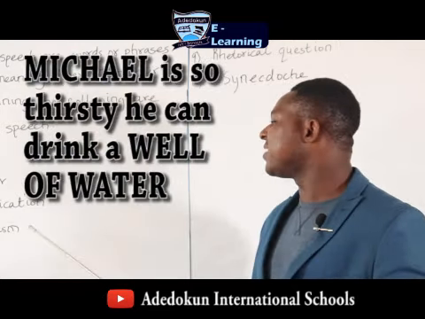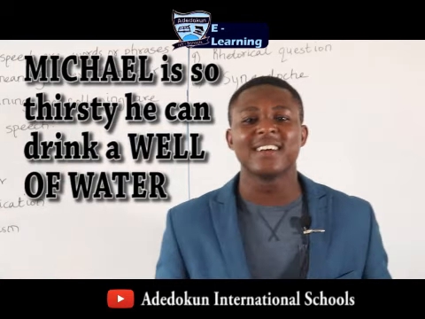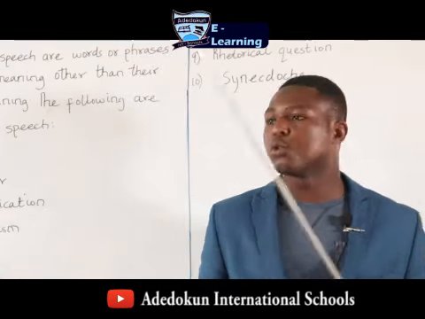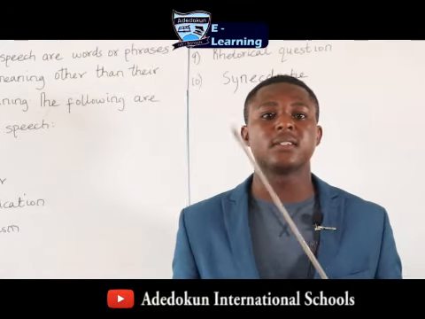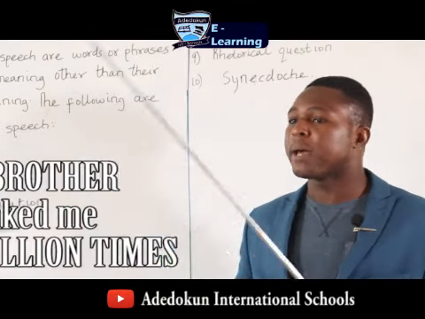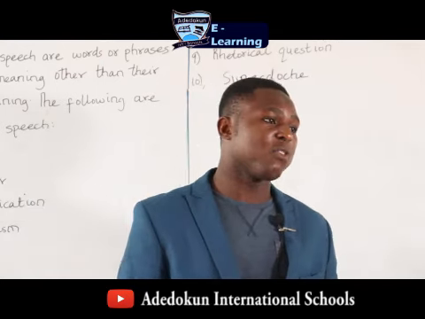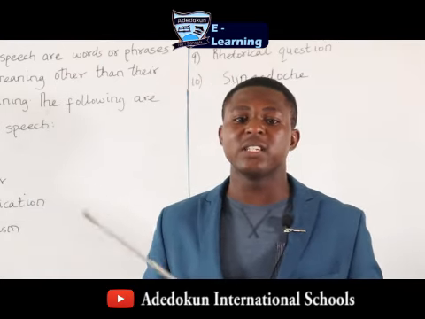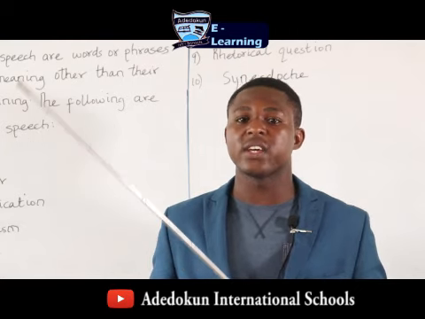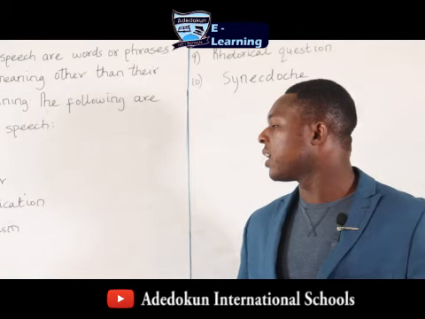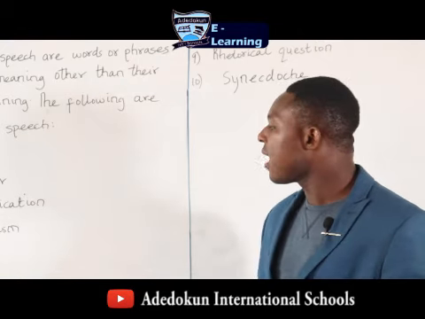Or Michael is so thirsty he can drink a well of water. I'm using that for effect too, to show how thirsty Michael is. Or my brother thanked me 1,000,000 times. It's not possible for someone to thank you a million times, but you're just showing the effect of how much he thanked you. So hyperbole is a figure of exaggeration.